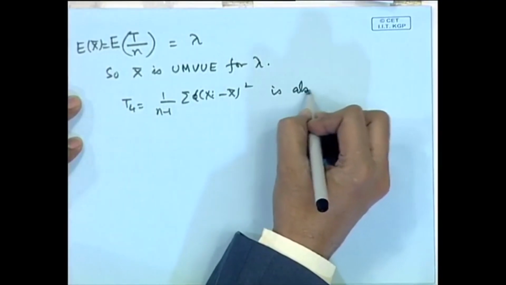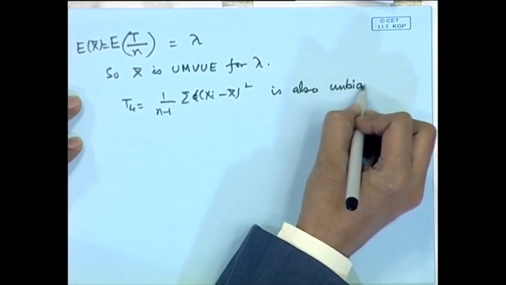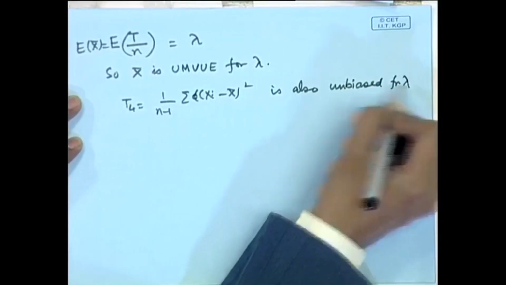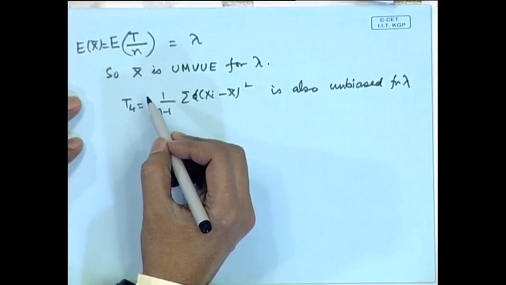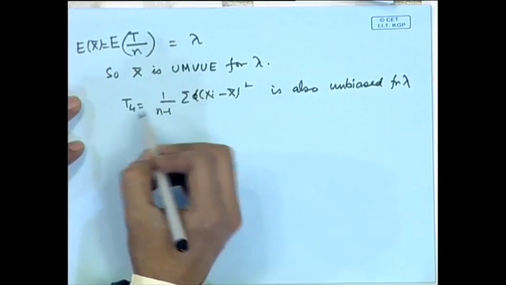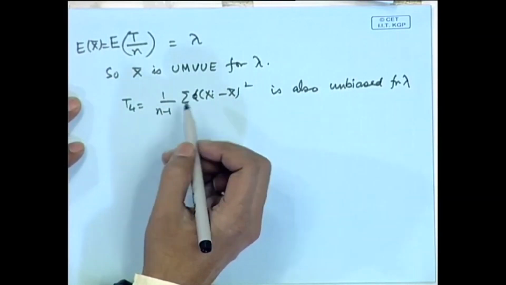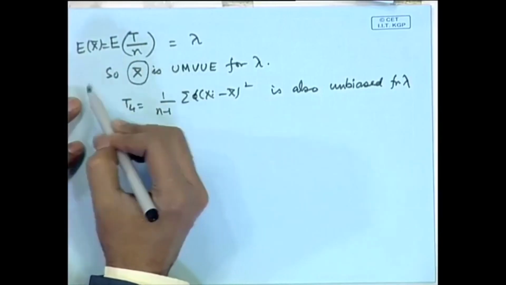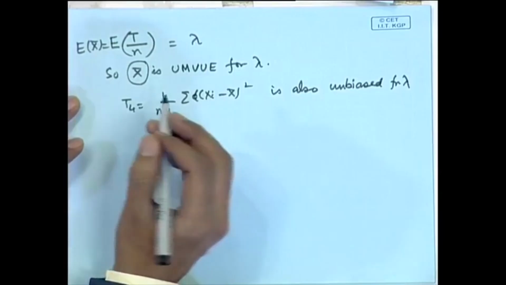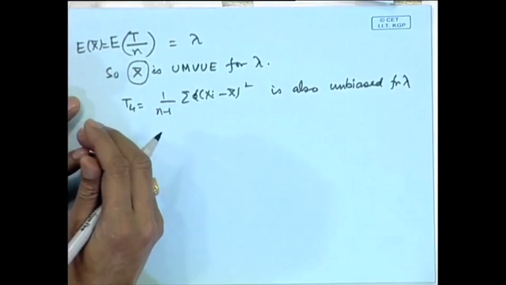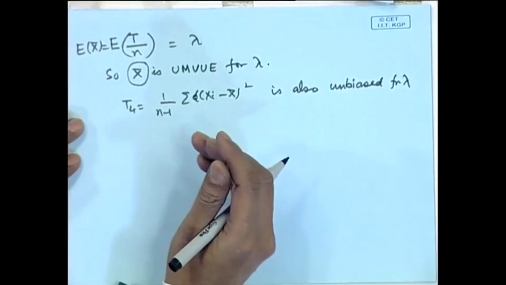This is also unbiased, because this is the sample variance, and in the Poisson distribution case lambda is the population variance. So, sample variance is unbiased, but it is not the UMVUE. So, we do not have to consider any other estimator, and we restrict attention to X bar. As far as unbiased estimation is concerned, we can take help of the complete sufficiency and get the best unbiased estimator.